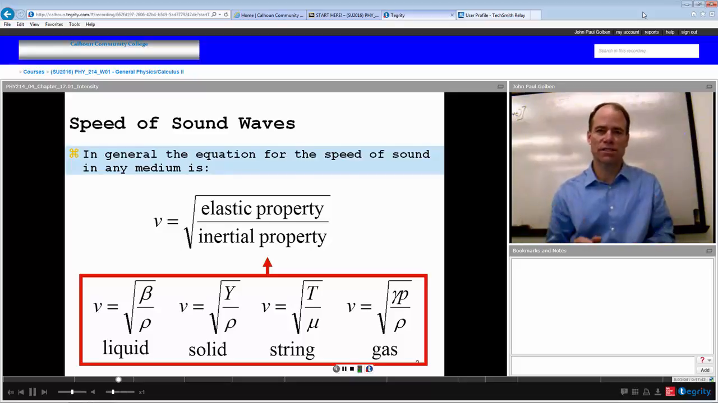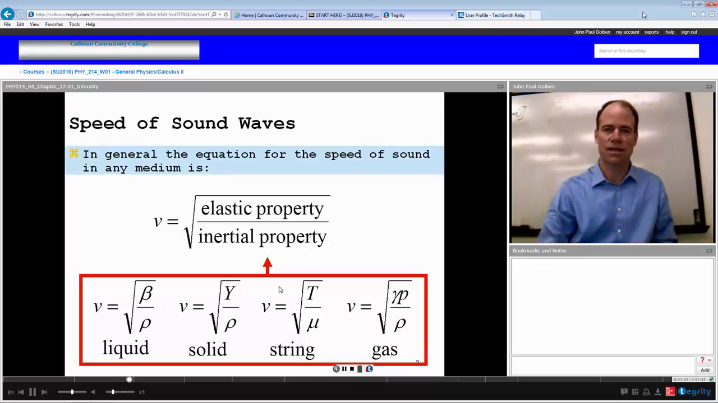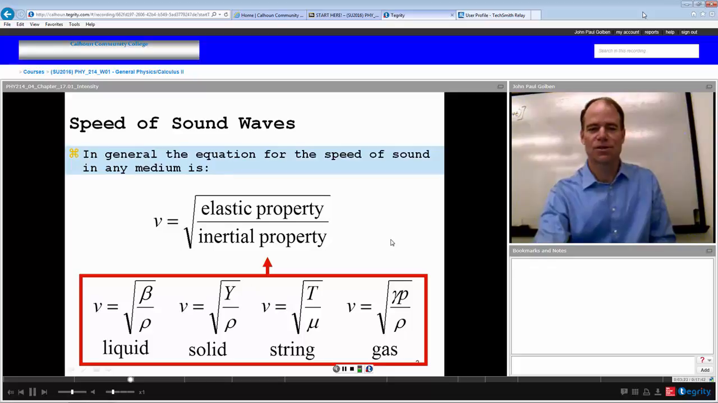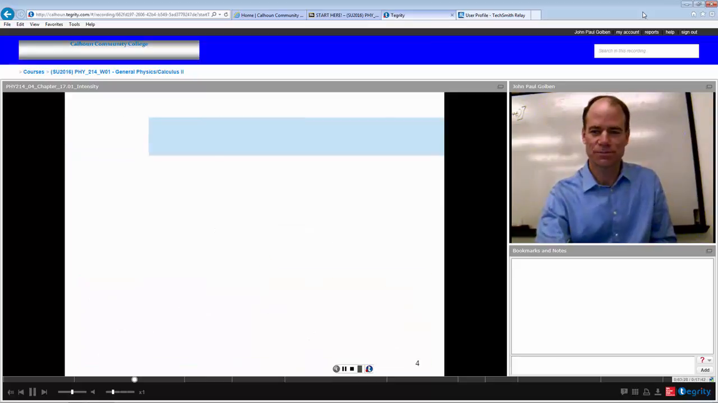Adiabatic bulk modulus has a factor, a gamma in there, which pretty well designates whether the gas is monatomic or diatomic or triatomic, polyatomic, and that has influence on the distribution of energy and the speed of sound. So it's kind of interesting that they all have a similar relationship, elastic over inertial, square root.